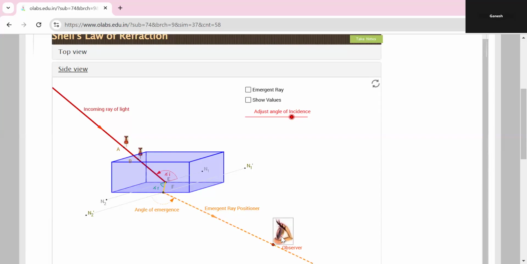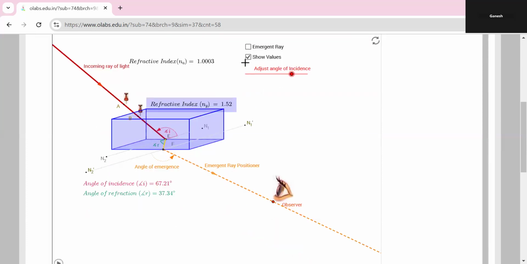Let us observe this part. What is the emergent ray? This is the incoming light. How does the refraction happen? The refraction is done in this area, so this is the refractive index. This is the angle of emergence, the part where the light emerges. So this is called the angle of emergence.